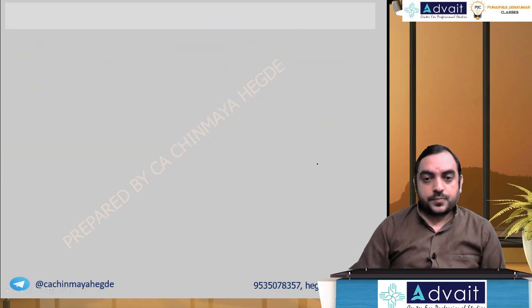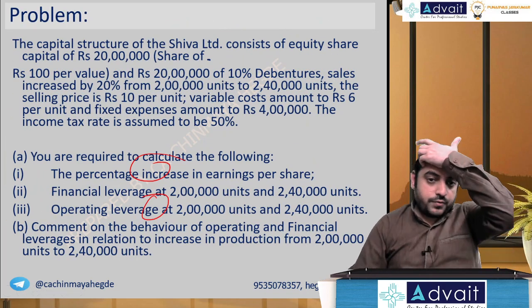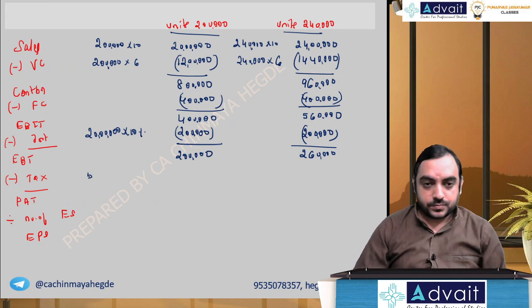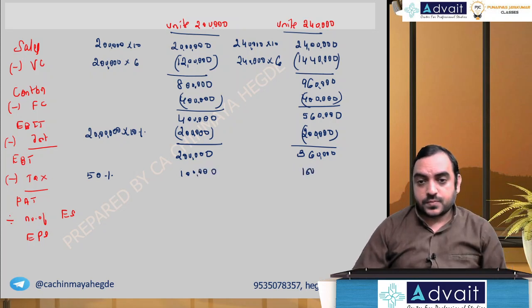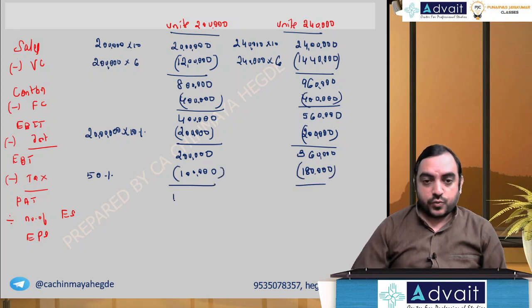Tax rate 50%. On 2 lakh, 50% is 1 lakh. On 3 lakh 60,000, 50% is 1 lakh 80,000. So profit after tax is 1 lakh and 1 lakh 80,000.